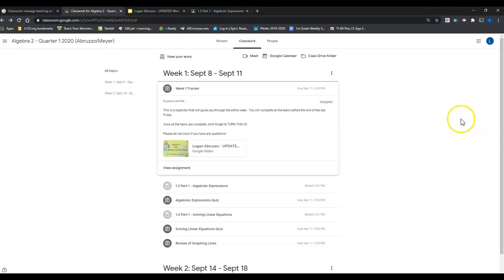So the Google Meets will be the first 15 minutes of class, whether you're in person or not. And we're going to have a little class community, whether we're together or not, because we are going to be prepared in case the worst happens and we all have to stay home.